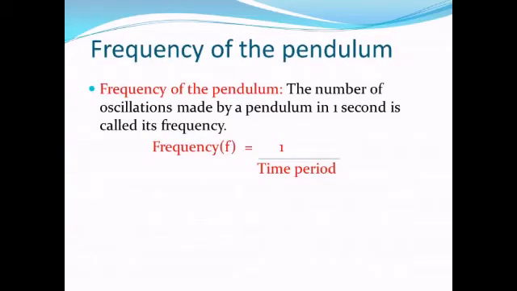Now the next term we will discuss is the frequency of the pendulum. What is the frequency of the pendulum? The number of oscillations made by a pendulum in 1 second is called its frequency. We can say frequency can be calculated by this formula: frequency equals 1 upon time period. So the number of oscillations made by a pendulum in 1 second is called the frequency of the pendulum.